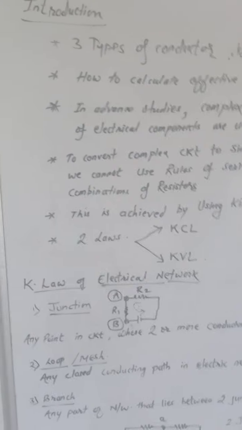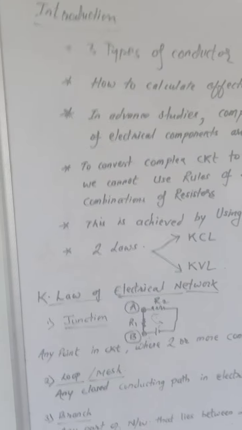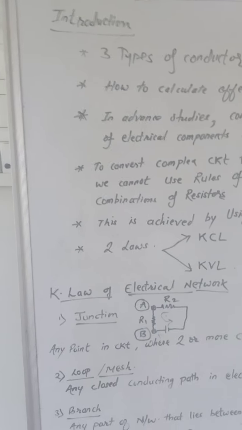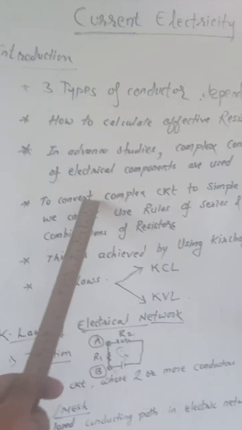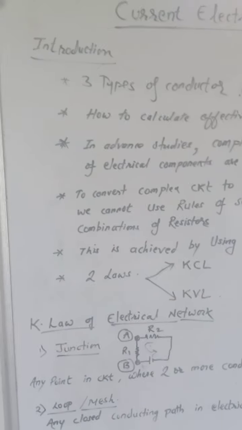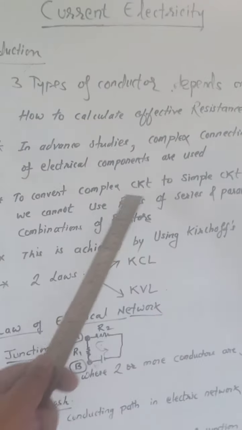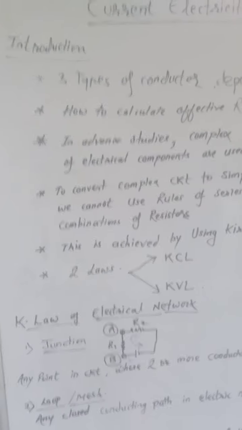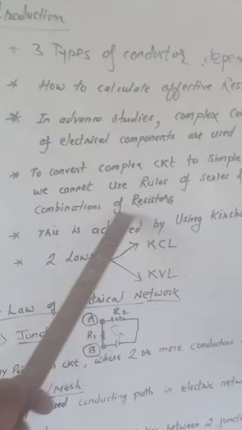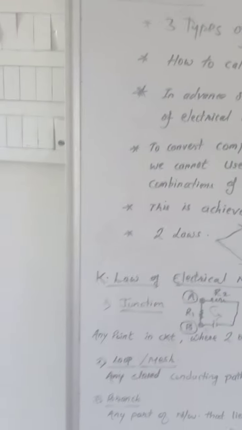Hence we see that these complex circuits have to be made simple, and we want to convert this complex circuit to a simple circuit. We cannot use the old method, that is the rule of series and parallel combination of resistors.